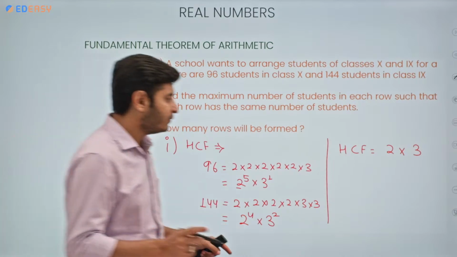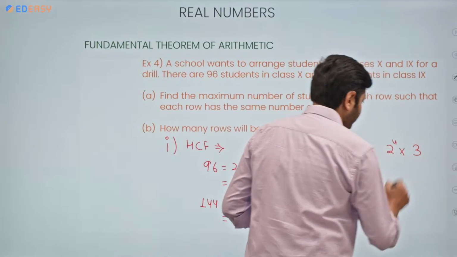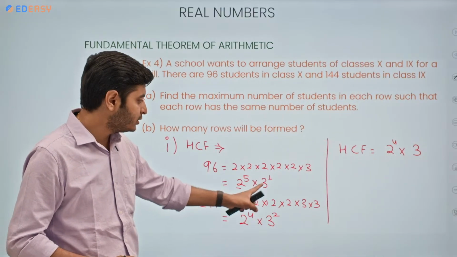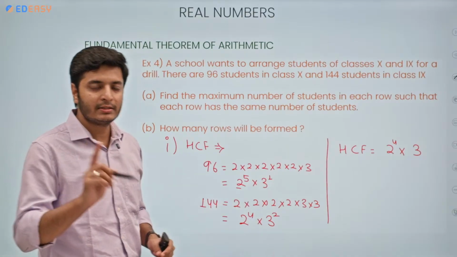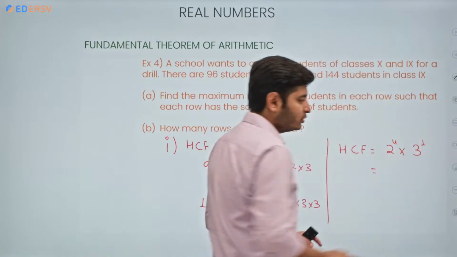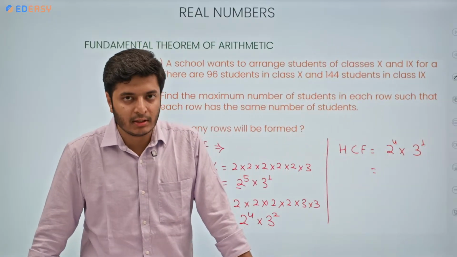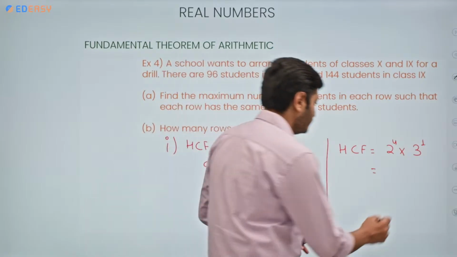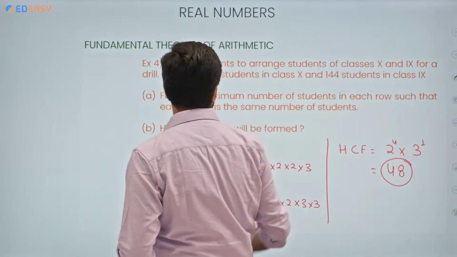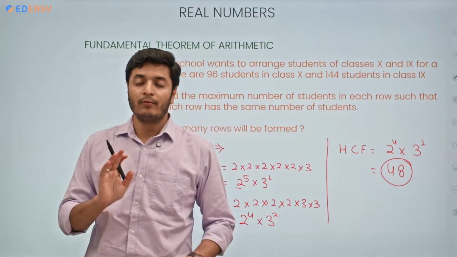So 2 raised to the power 4 is lower. Then the lowest power of 3 between 3 raised to the power 2 and 3 raised to the power 1 is 3 raised to the power 1. 2 raised to the power 4 is 16. 16 into 3 is 48. So the HCF of these two numbers, 96 and 144, is 48.